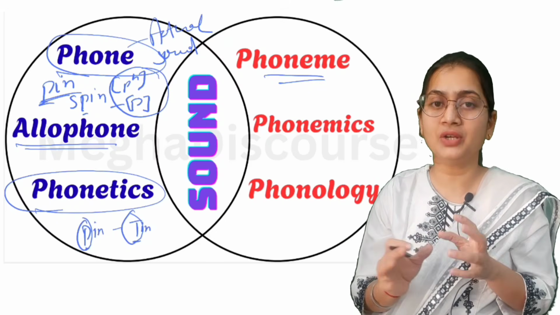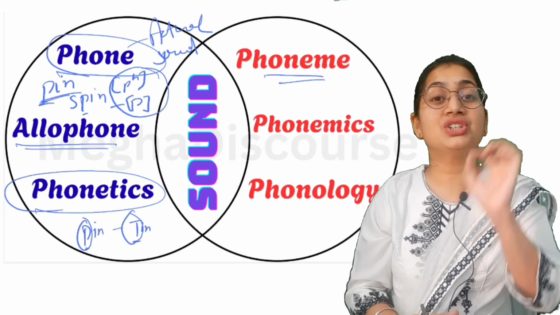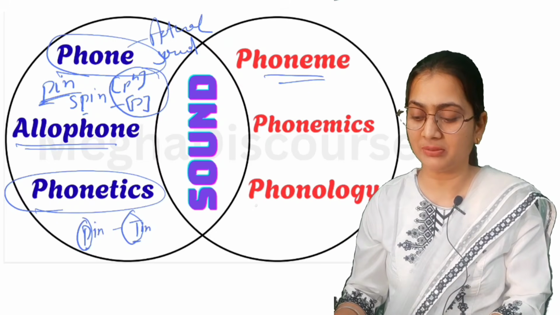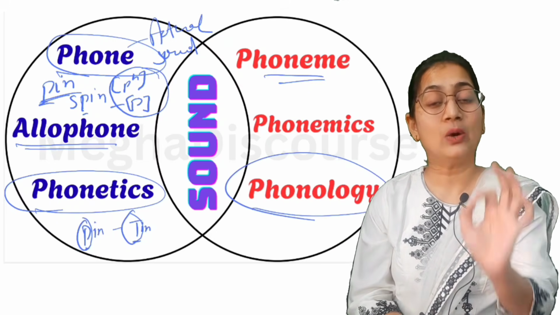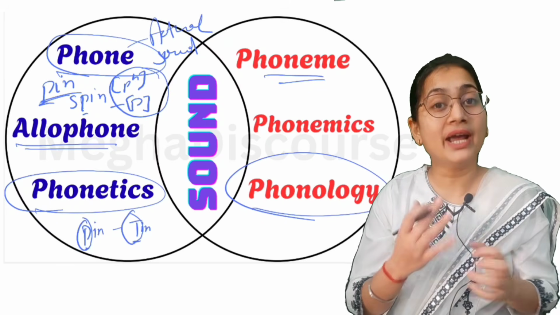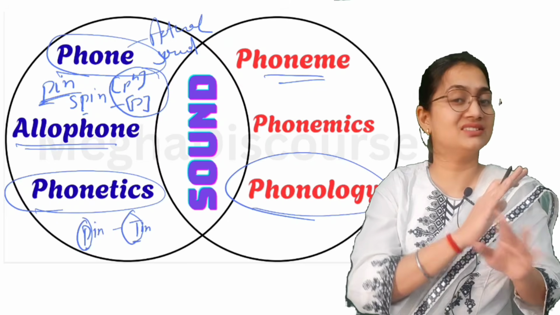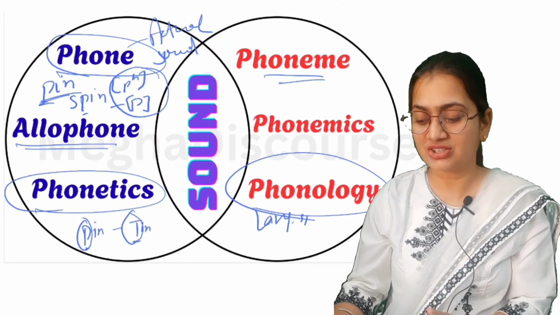So here is the study of the meaning, how words change when we change a single sound. That is called phoneme. And the study of this phoneme is called phonology. That is how sounds are produced and why sounds are produced. Now the difference is that phonetics is not language specific, but phonology is language specific.